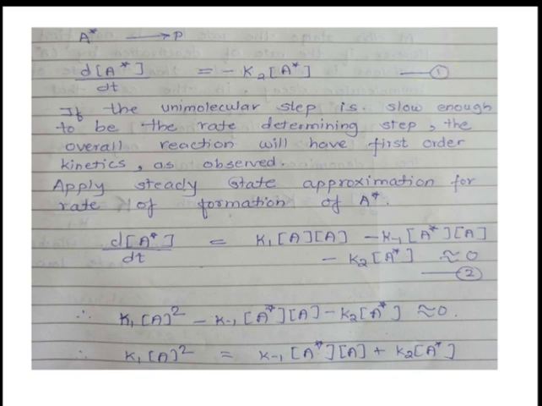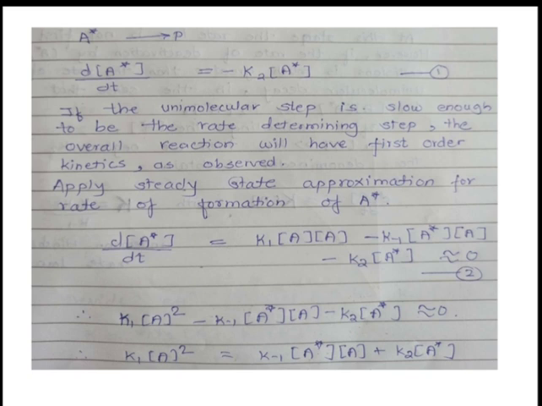Now just write down this part again here and transfer these negative terms to the right side. So the equation becomes K1 into concentration of A square is equal to, this term becomes positive because it is shifted to the right side, K minus 1 into concentration of A star into concentration of A plus K2 into concentration of A star.